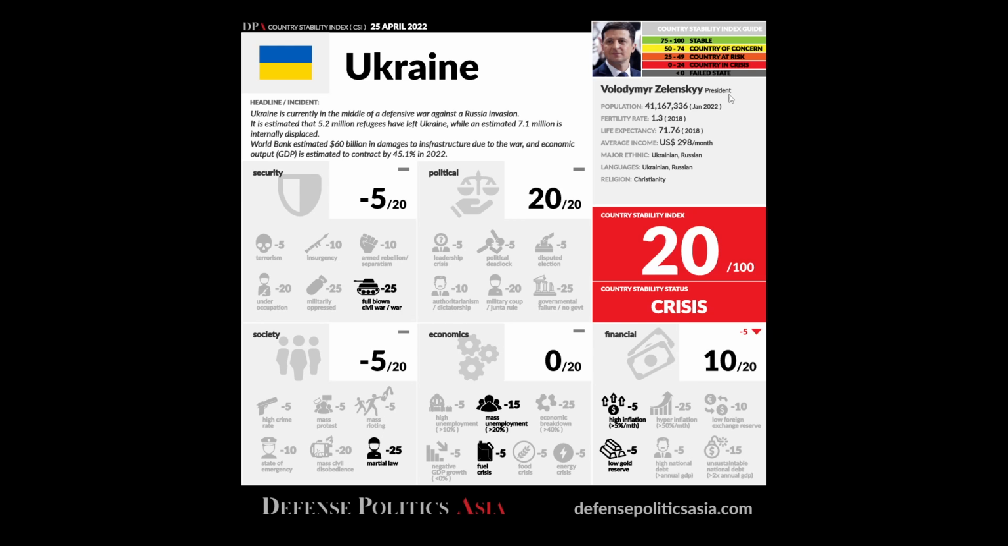This is not meant to be a predictive tool. This is an assessment tool of the current situation. For example, if you go predictive, because the World Bank has estimated that the GDP will contract by 45.1%, and I use this estimate as the number, then basically Ukraine is a failed state. So I'm not going to do that.